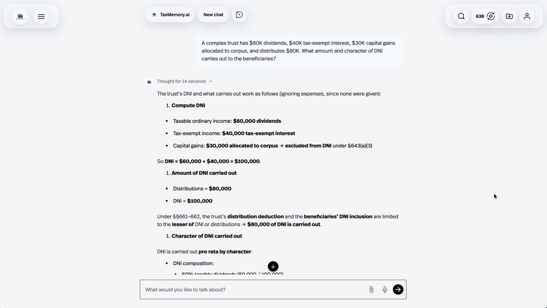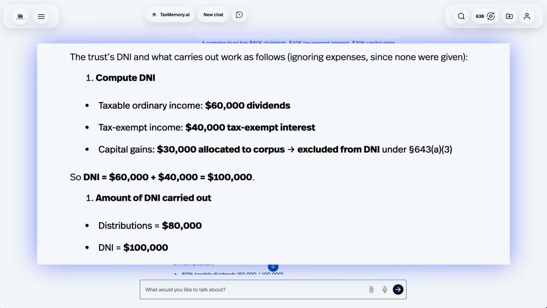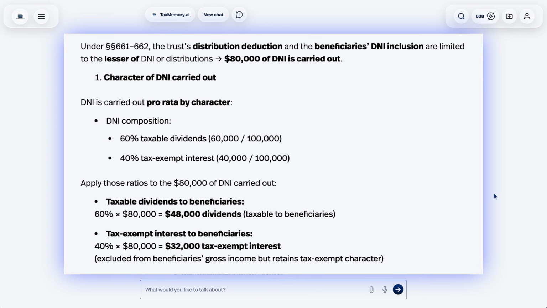Rather than reading through every calculation, I'll summarize the key points. First, it correctly determines what is included in distributable net income by including the dividends and tax-exempt interest, while excluding the capital gains because they were allocated to corpus. Next, it applies the rule that the amount carried out to the beneficiaries is limited to the lesser of the trust's distributable net income or the actual distributions made.